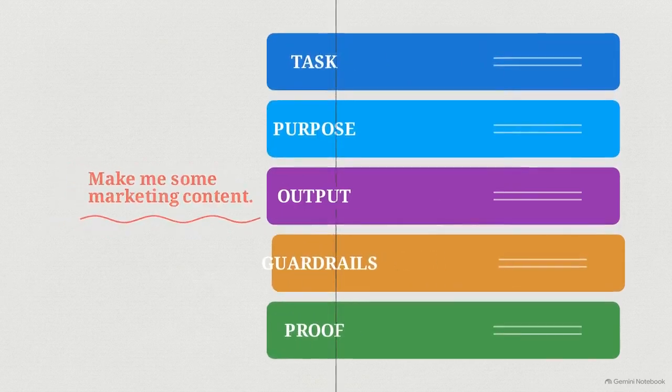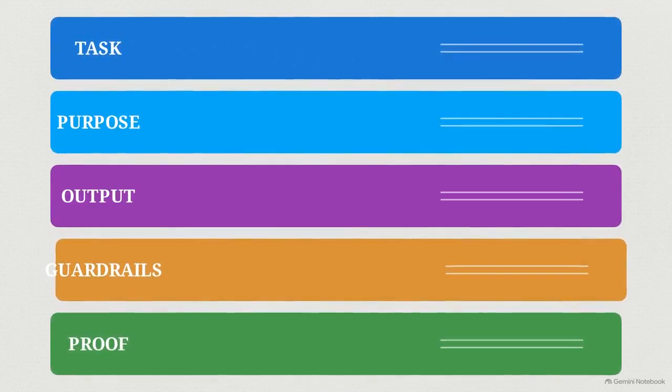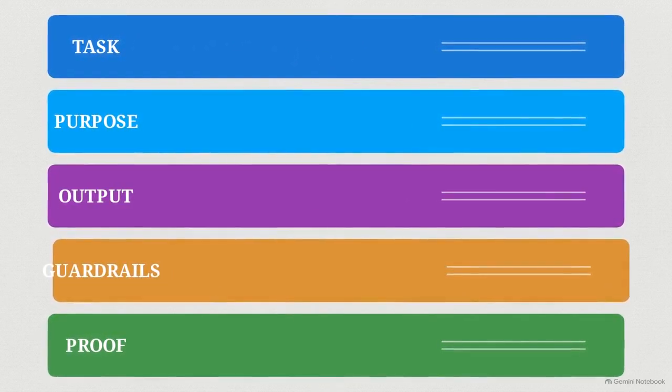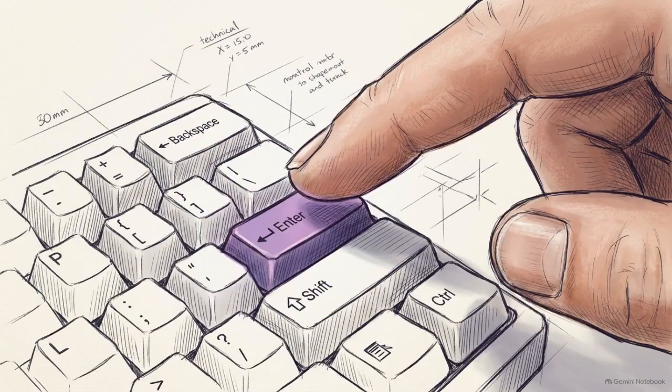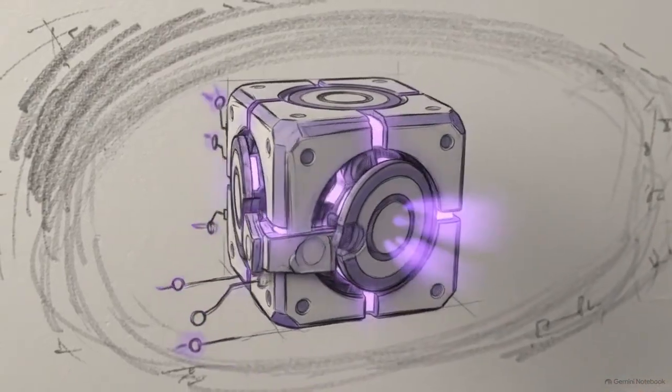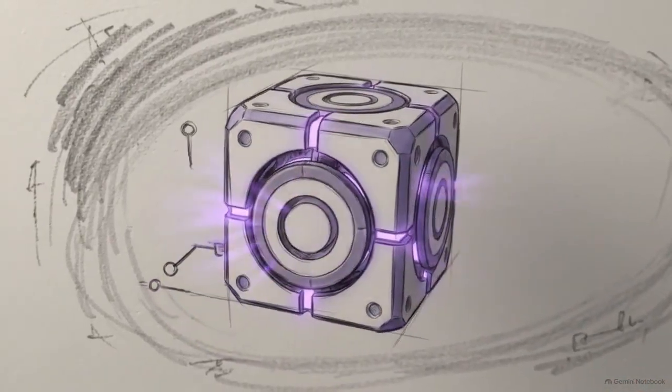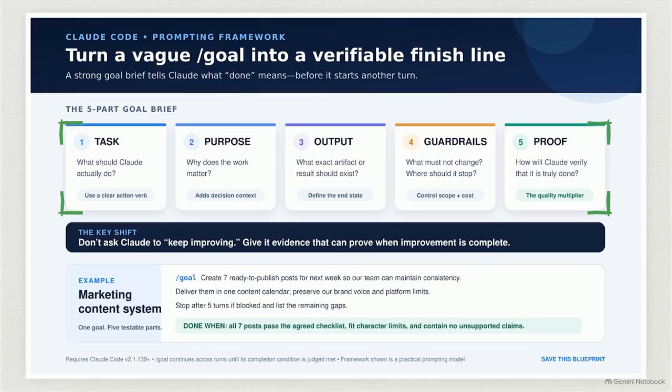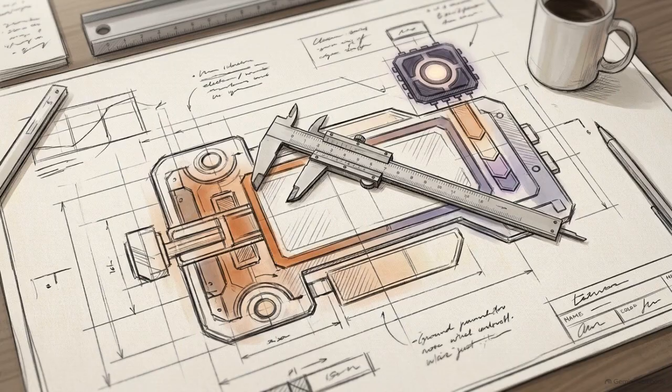We've moved from one vague line of text to a structured, objective set of instructions. Now, when you hit enter in the terminal, the process is streamlined. Claude iterates on the code, hits either the goal or the turn limit, and checks its own work against your proof checklist. Save the 5-part blueprint graphic we just reviewed and use it as a checklist before executing any complex goal command. This structured approach provides the necessary control to use Claude Code as a reliable, autonomous engineering partner.